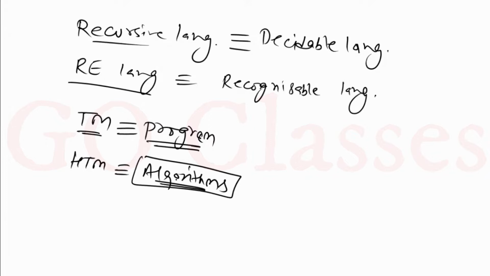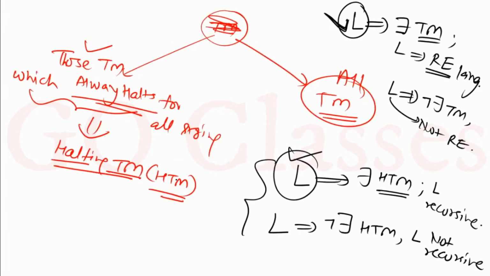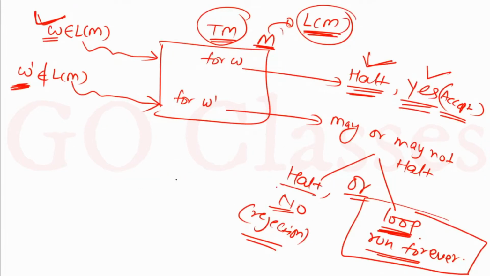Is it sure that it won't say yes ever in case of W dash? Yes, let me clear. Here, this W dash does not belong to the language of the Turing machine. So for this W dash, this Turing machine will never say yes.